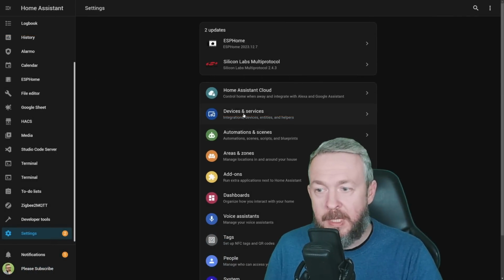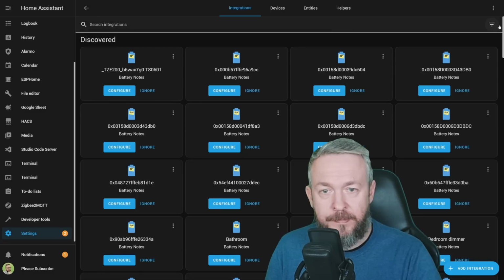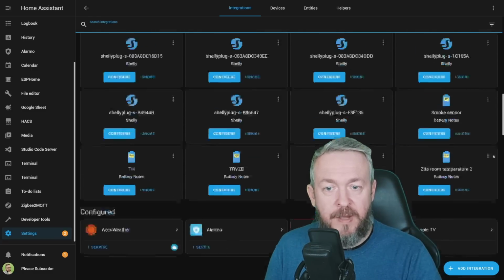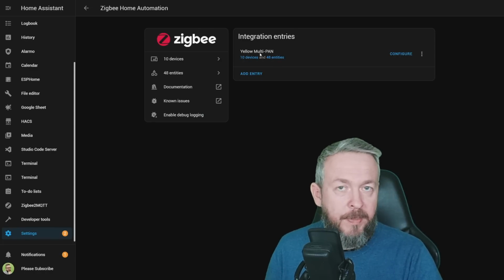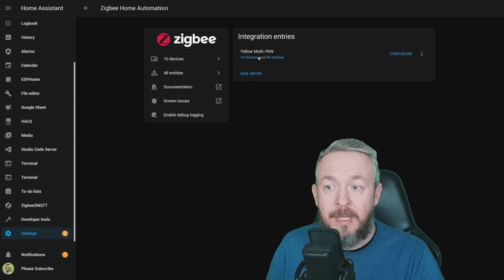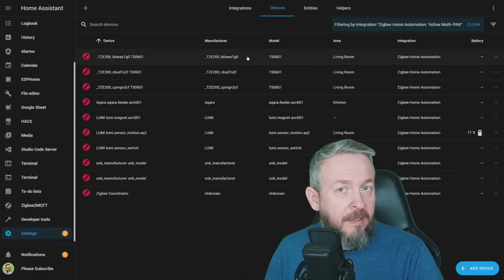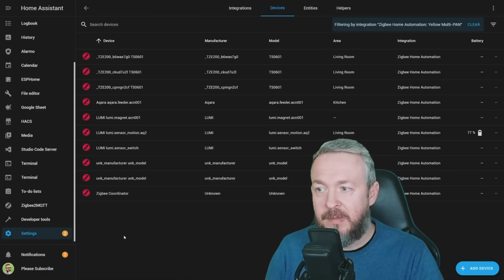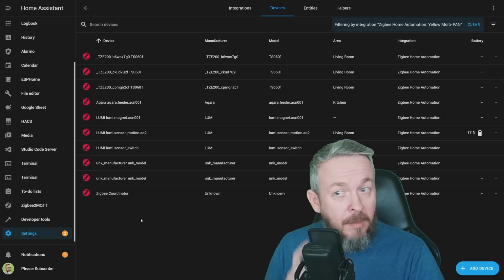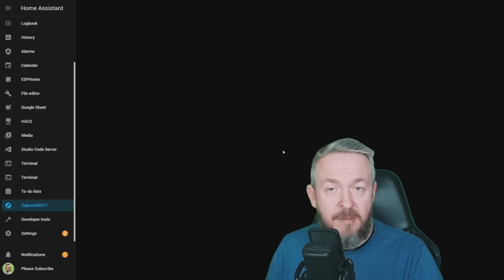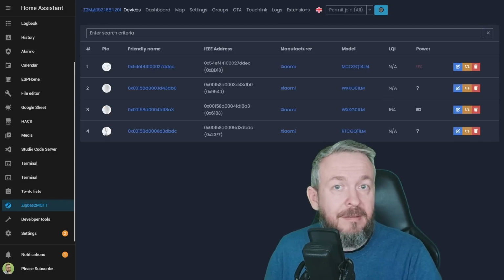For example, let's go to integrations on this system, and if I scroll down, we can see that I have here Yellow Multipan, which means that I've enabled Matter, but it doesn't matter for this video, that has ZHA active on this system. There are some of the devices I'm currently testing on this ZHA installation. But also, this system has ZigBee2MQTT, and these are the test devices for ZigBee2MQTT.